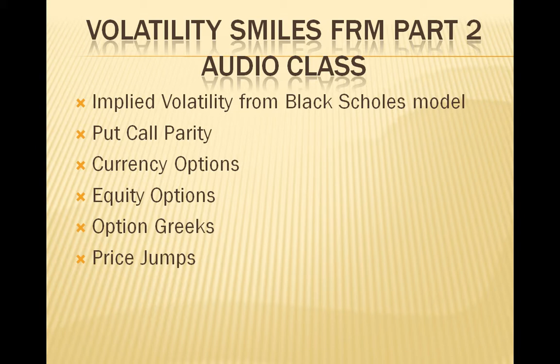Then the second is crashophobia. Since the 1987 stock market crash, this has been coined crashophobia. Market participants are simply afraid of another market crash, so they place a premium on the probability of the stock market price falling precipitously. So deep out of the money puts will exhibit high premiums since they provide protection against a substantial drop. There is some support for this crashophobia hypothesis because volatilities tend to skew when equity markets decline, but it is not noticeable when equity markets increase in value.